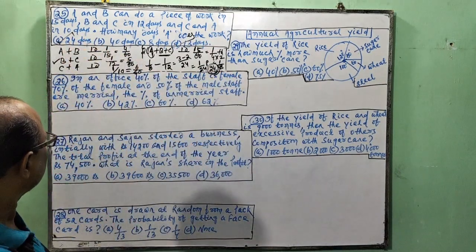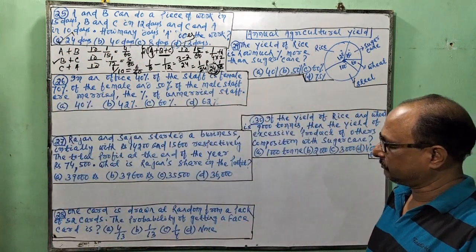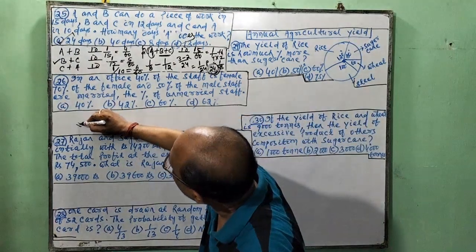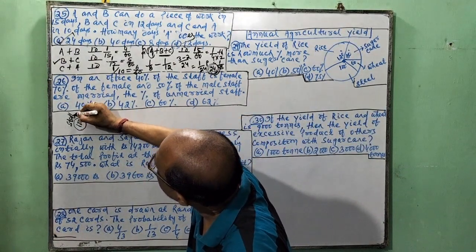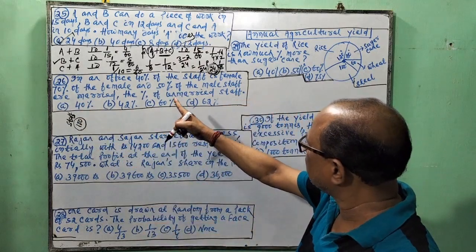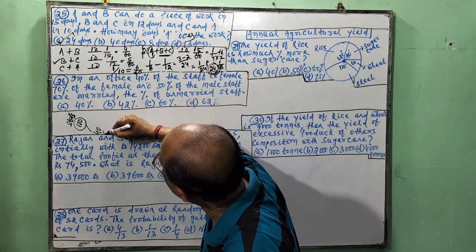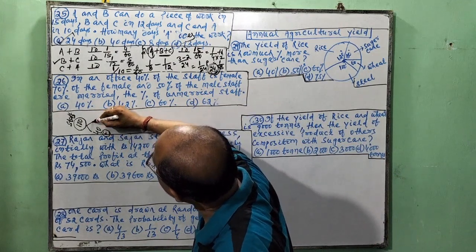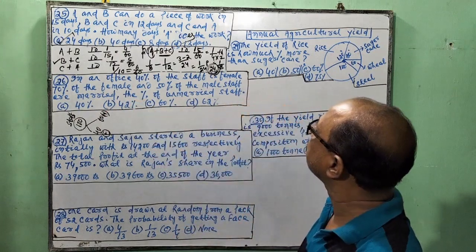Next. In an office, 40% of the staff is female. Suppose 100 staff, right? 40% of the staff is female. If 40 female, then 60 male. This is very much clear.